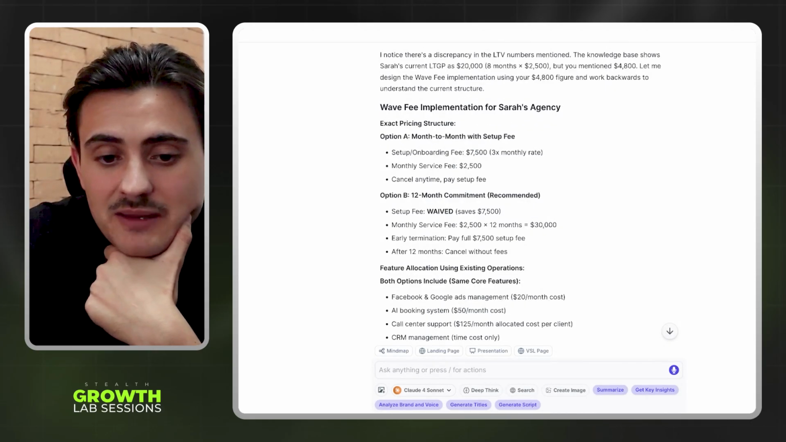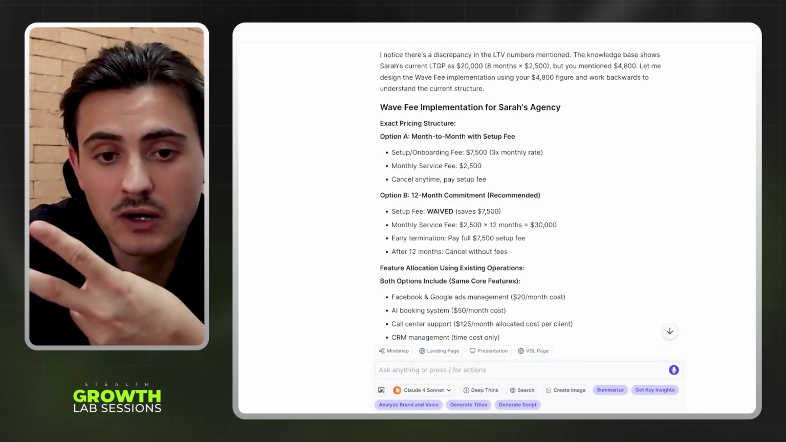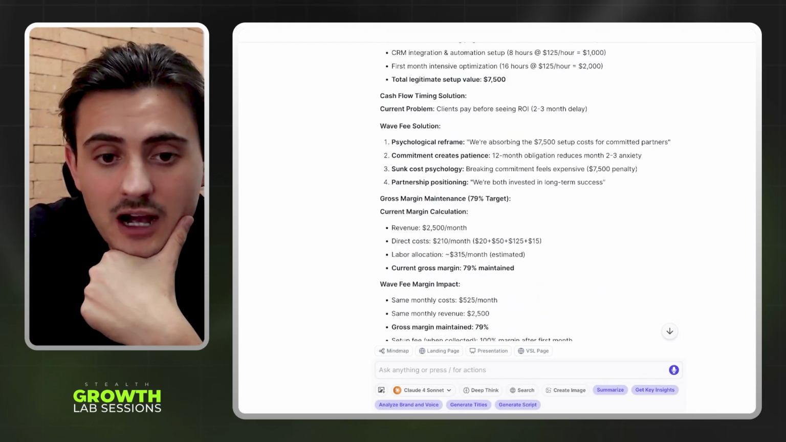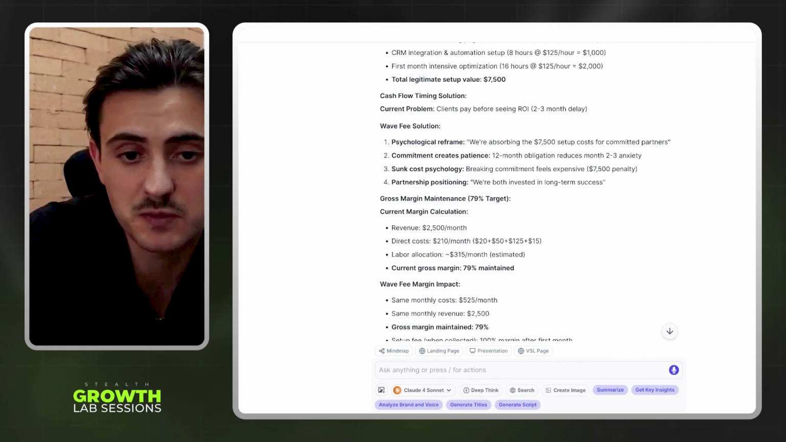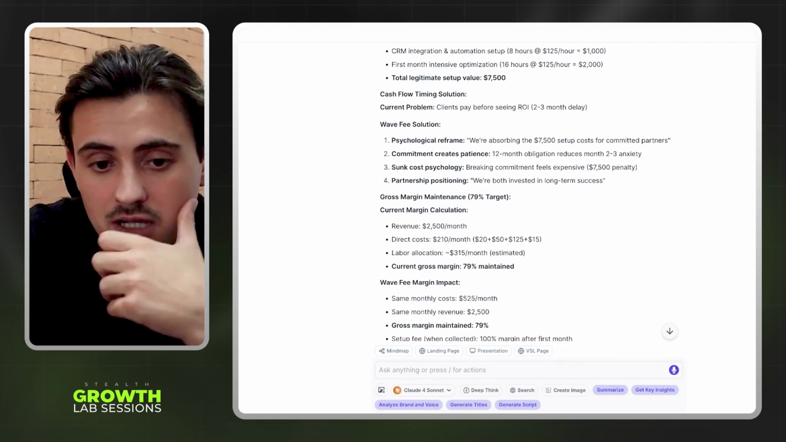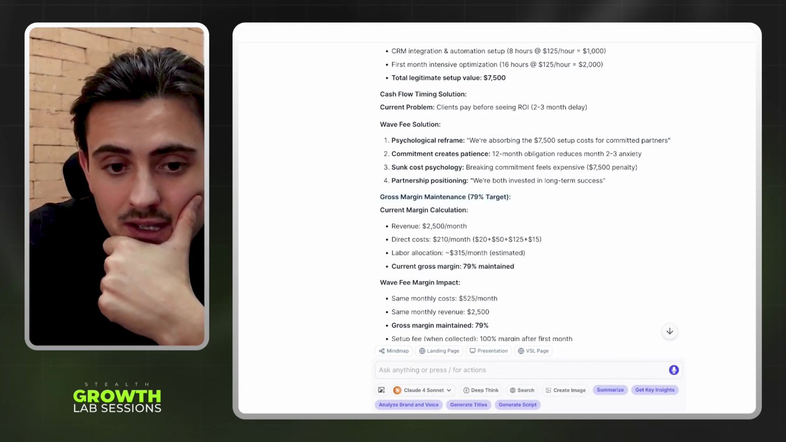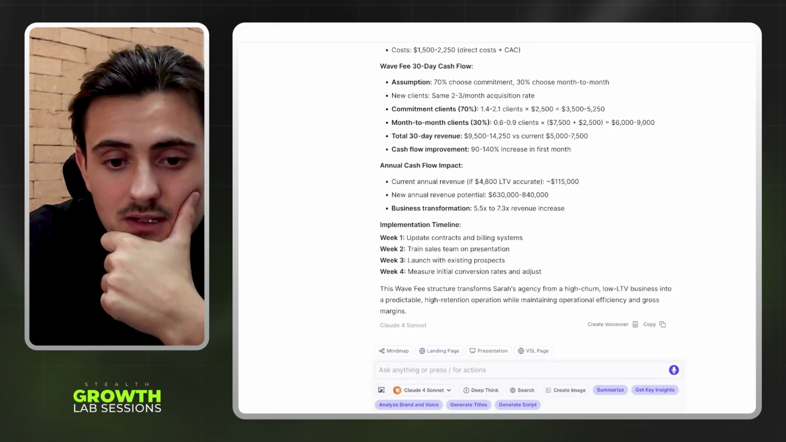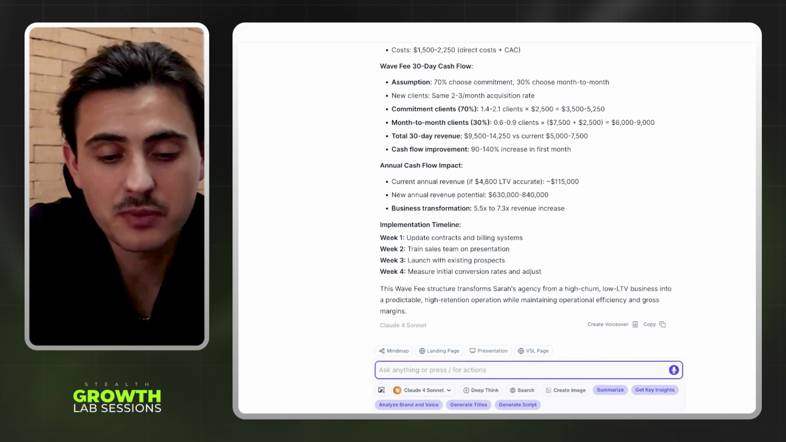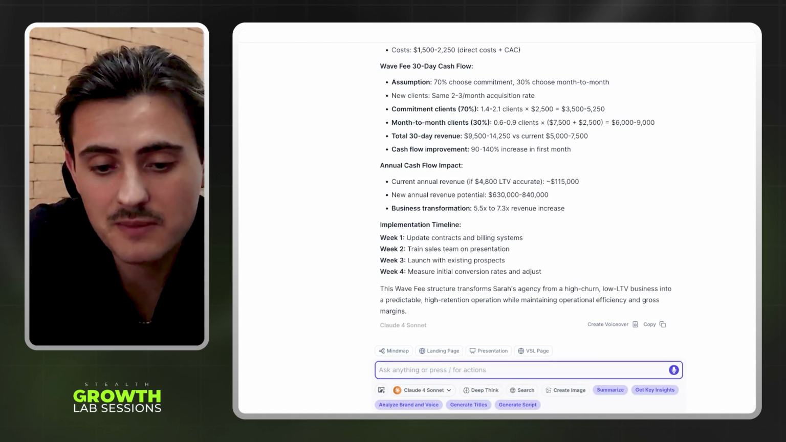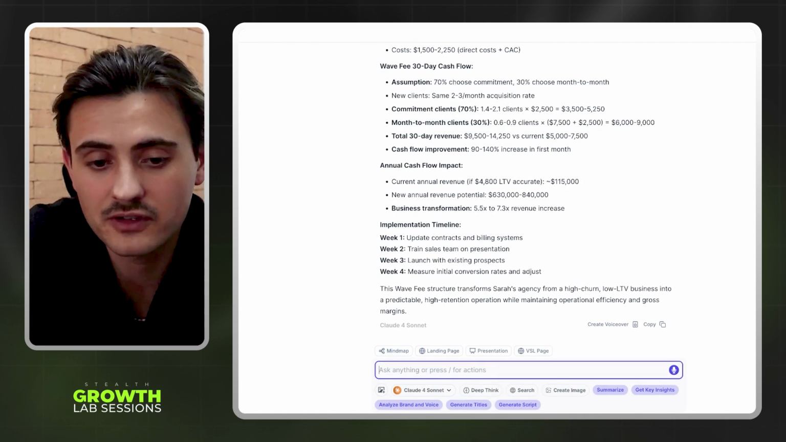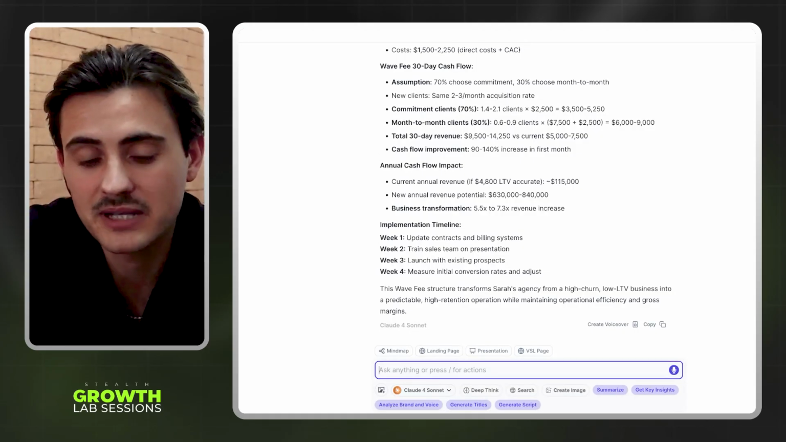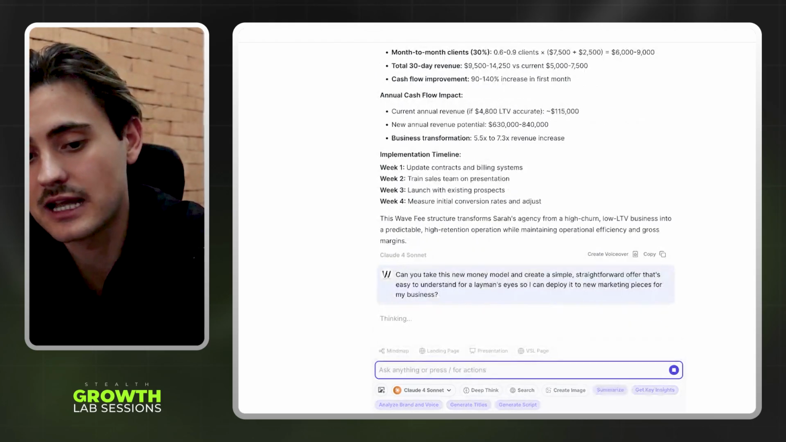So the first offer immediately increased our LTV and our lifetime gross profits. Simple as that, okay? So you could do the same thing for you. Now this is gonna be completely deployed into your sales process and how you're gonna be selling your service. Gross margin maintenance is about 79%. All of this. Okay. Now what we're going to do, this last part, is ask: can you take this new money model and create a simple, straightforward offer that's easy to understand for a layman's eyes so I can deploy it to new marketing pieces for my business. And this is the last thing, they're going to just give us this.